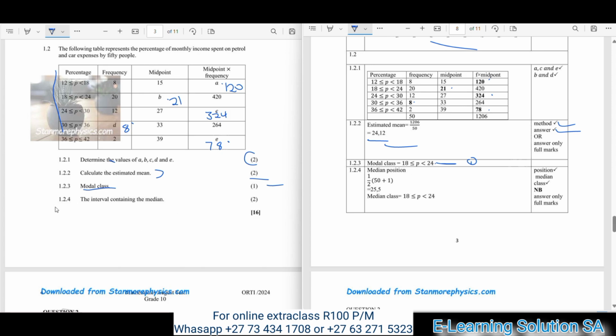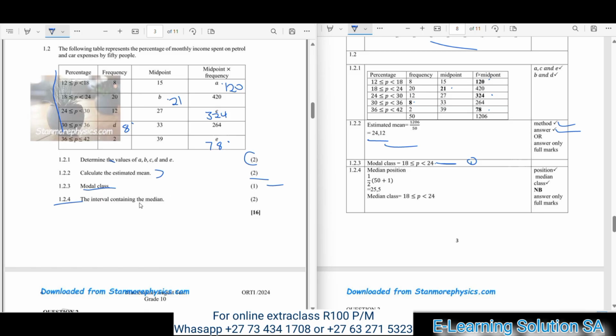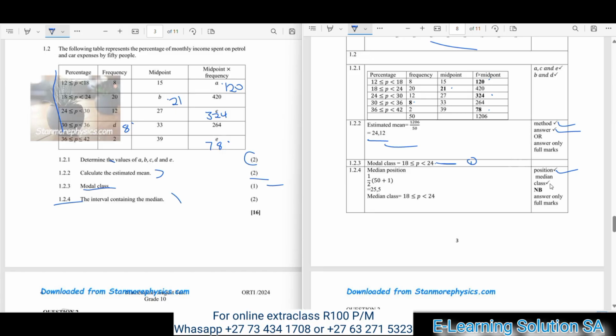Let's move over to our last question, question 1.2.4, the interval containing the median. You have to find the interval containing the median. You get the mark here for your position and for identifying your class. This is our final answer, and you must make sure that you get this.